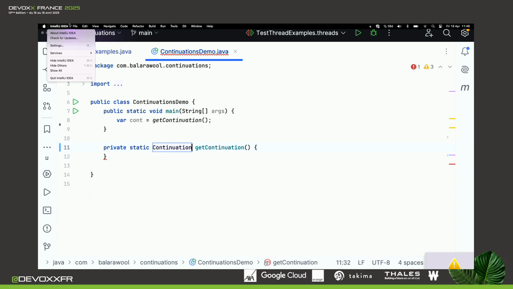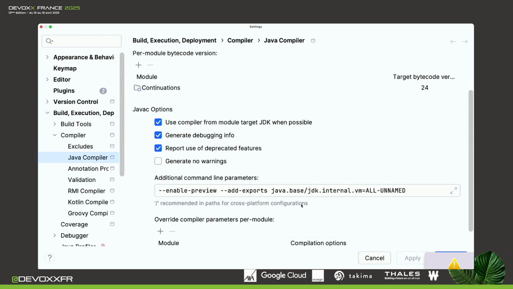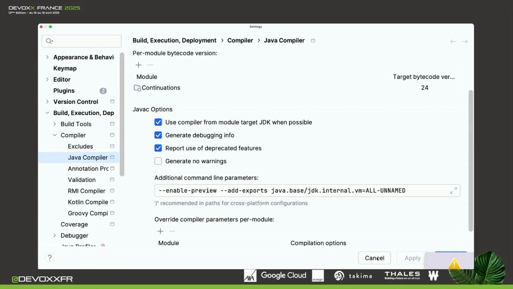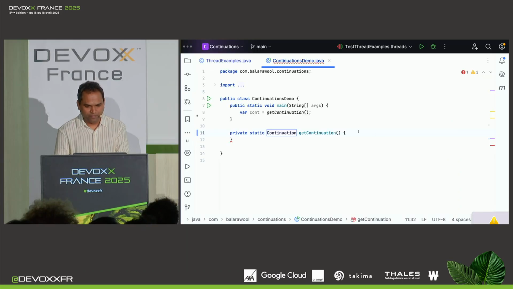Well, it is because I have asked the compiler to expose everything from the java.base module, which is not a good idea. So this is not recommended. Don't do this for your application code that is supposed to run in production. We are only doing it now because we want to get a feel of this continuation API. We want to explore this API and just play around with it. So for now, it is fine.